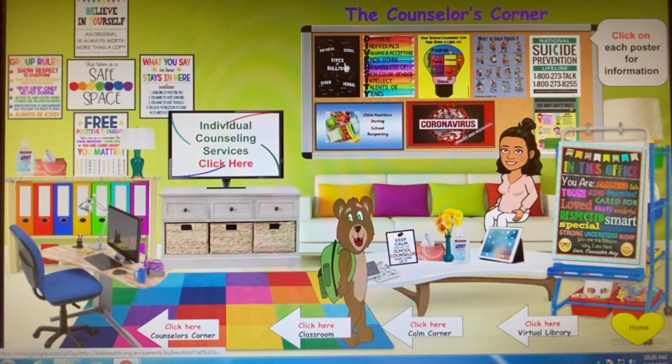And I also put links on each poster. As you can see, I put "click on each poster for information," so they're able to get information on child abuse, or if their child is suicidal, or maybe the parent is suicidal, they can click on that link. It talks about five body safety rules. On our school website, it gives you updates and resources on coronavirus, and child nutrition during school reopenings. This is a quick link they can click on to get some information. We have diversity, bullying, just general things.